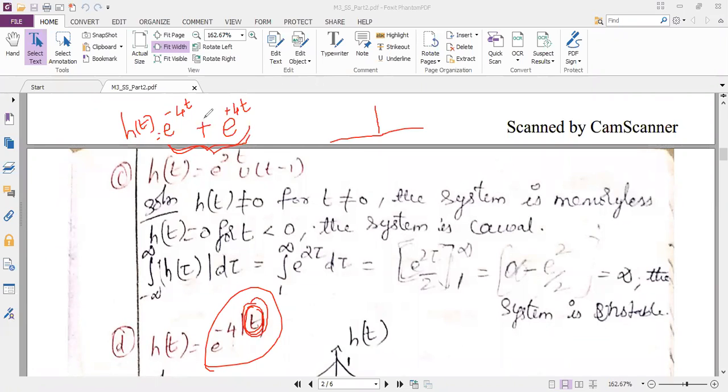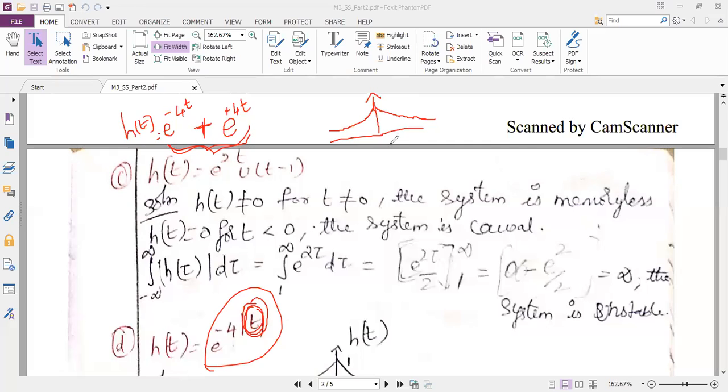It is the summation of both the signals. So I have to draw the graph. You know how to draw the graph. If it is minus 4t, the graph will be like this. And if it is plus 4t, the graph will be like this. It is an increasing graph and this side it is a decreasing graph. So the final signal is like this.